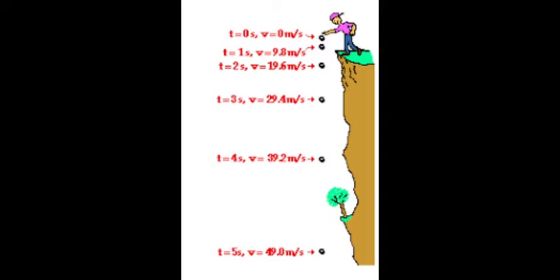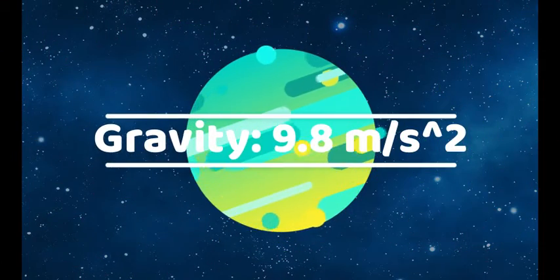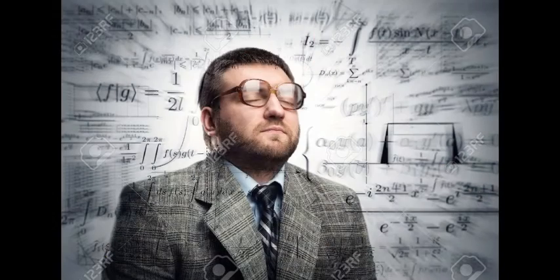Another way you can tell that the object is accelerating is that through every equal time interval, the distance from the previous time interval to the next one is increasing. So from 0 to 1 it's small, from 1 to 2 it's slightly larger, from 2 to 3 it's even larger, 3 to 4 it's quite big, and 4 to 5 it's really big. And that is a representation of acceleration through a motion diagram. This motion diagram represents acceleration of gravity on Earth, which is 9.8 meters per second squared. Now that you have established the basics behind the physics of bouncing balls, we can get on with the experiment.